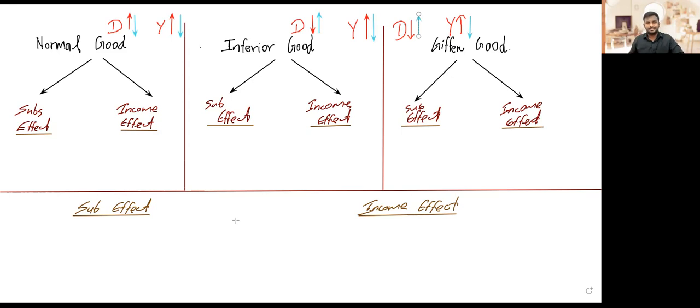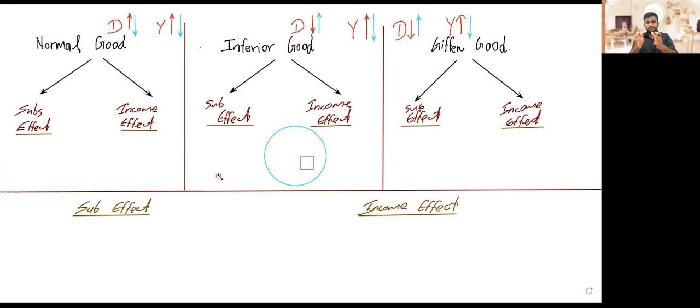That's the fact. If you take this whole thing as inferior goods, this blue circle is inferior goods, and within that, the small box is your Giffen goods. What that means is, out of a bunch of inferior goods, a few can be Giffen goods. Why?